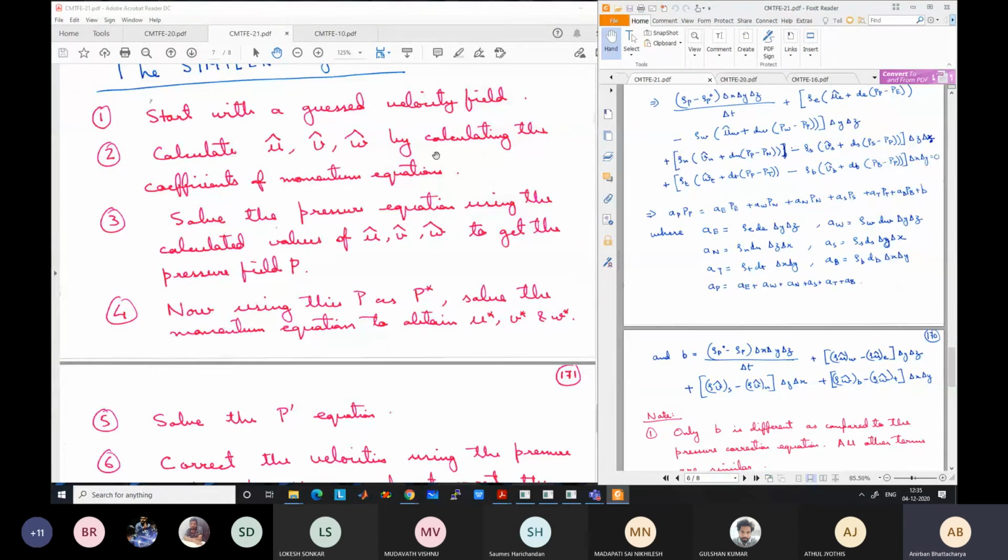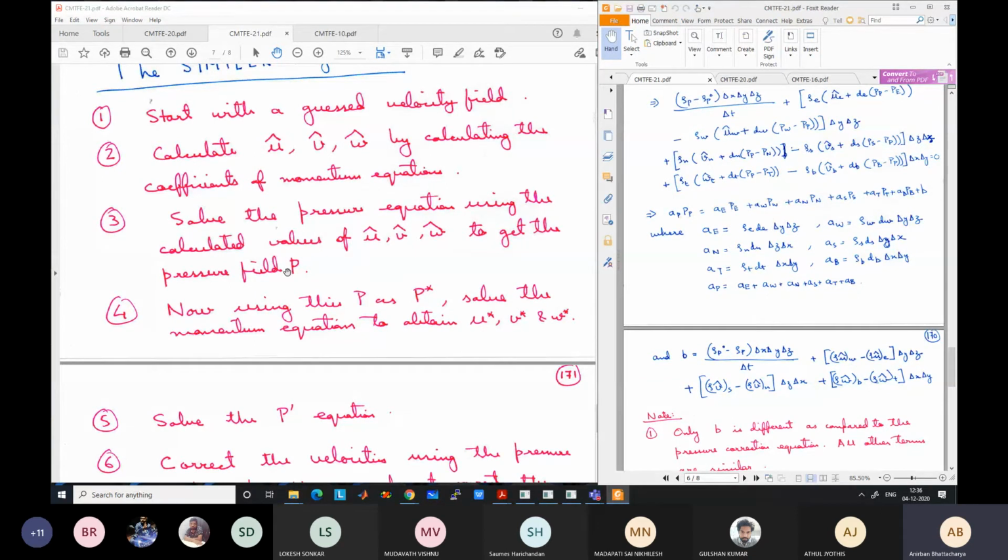Okay, and then solve the coefficients, either using matrix inversion or any of the methods. Using the same methods that we have discussed, we will solve the hat velocities and the pressure field to get the updated pressure. Now at this point, if the U velocity's initial guess was correct, you will get the correct pressure in one iteration. If the initial guess was not correct, which in most cases it will not be, then it will take a certain number of iterations to get the correct pressure.